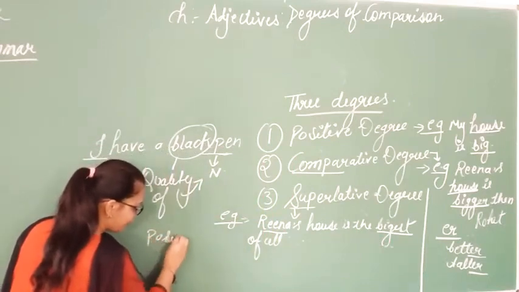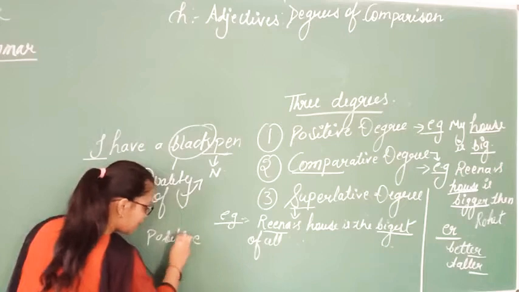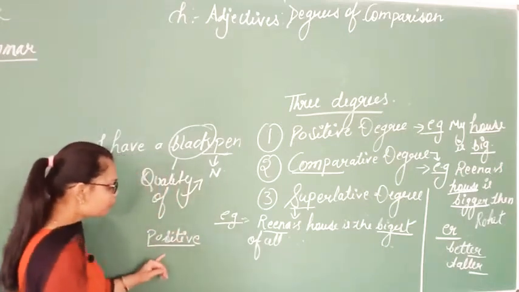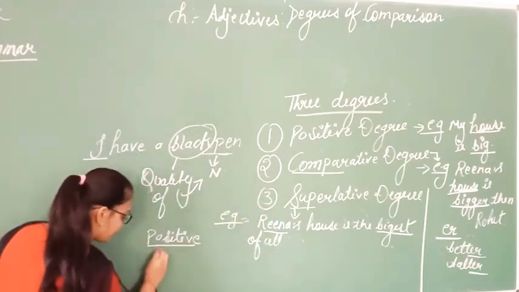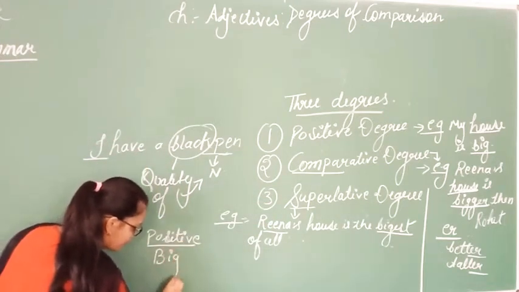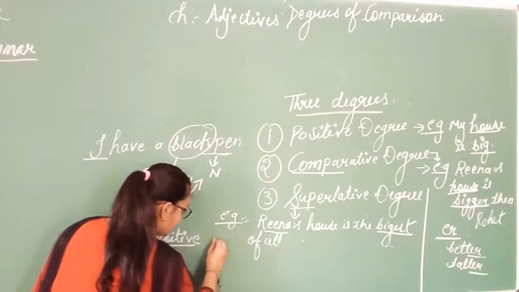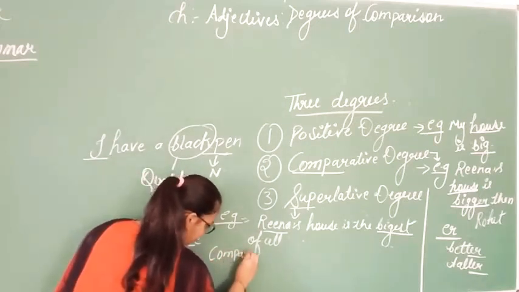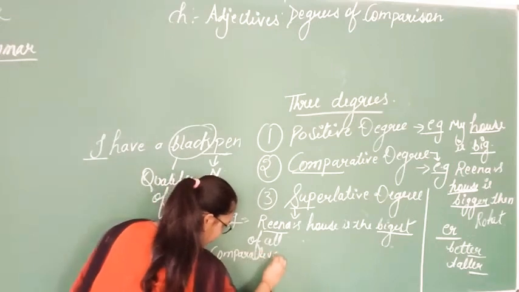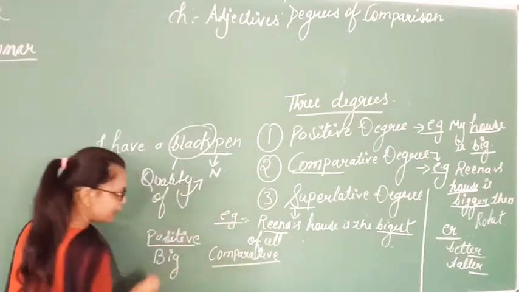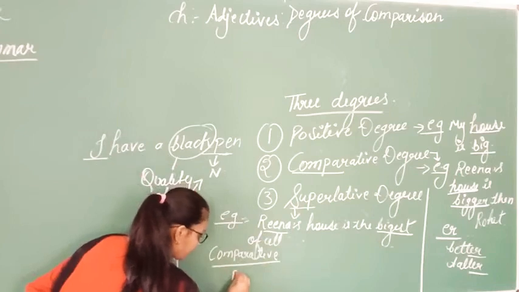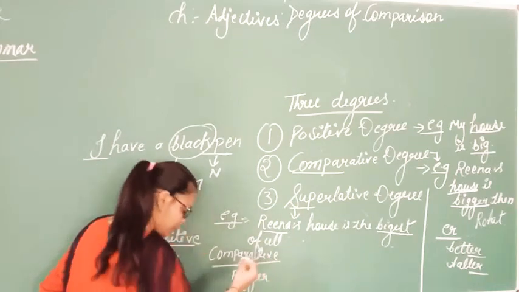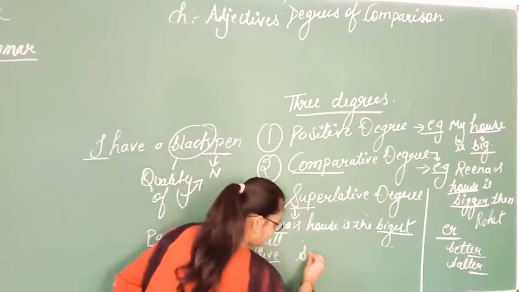So here I am writing the example of the same degrees. Like here it is positive. So for positive I used big house. Then second I am using comparative. Yes, so for comparative I used bigger. And then third we have superlative.